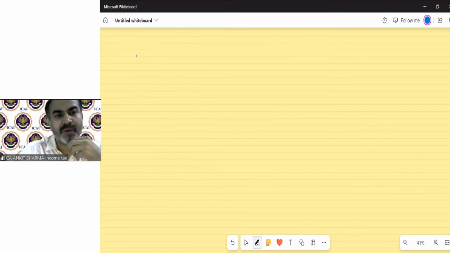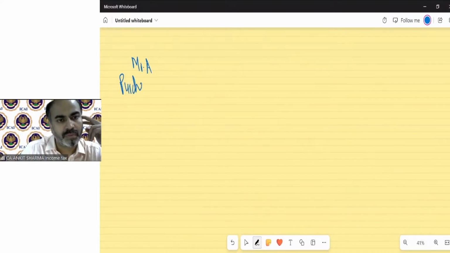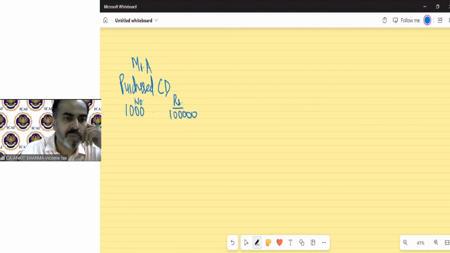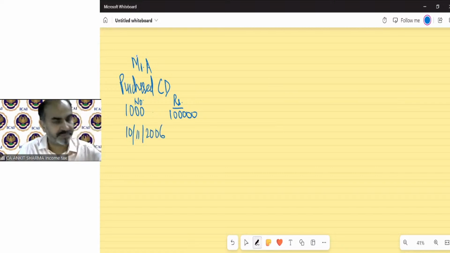So now we are taking an example of conversion of debentures into shares. For example, Mr. A purchased 1,000 convertible debentures for rupees 1 lakh on 10th November 2006.